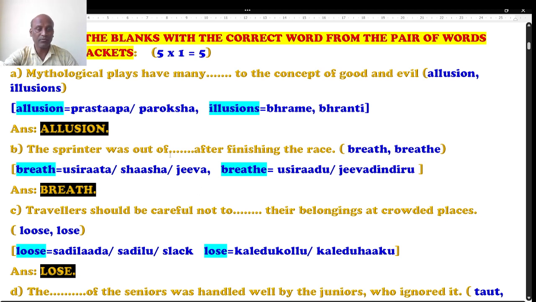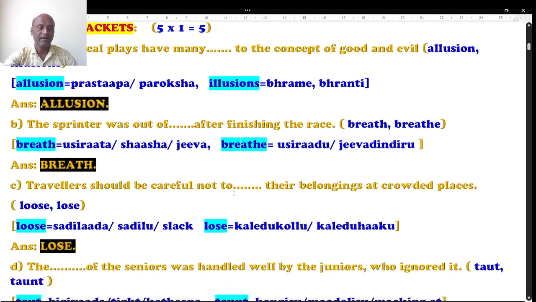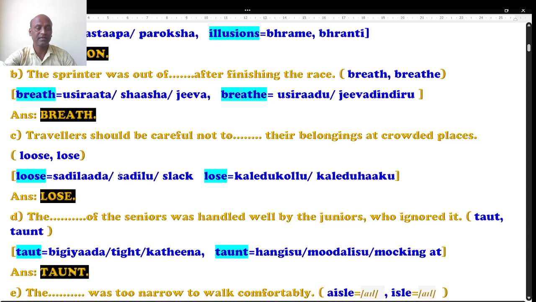The sprinter was out of breath, we cannot write out of breathe. When he reached the destination, the goal, the ultimate point, the sprinter was out of breath after finishing the race, not breathe.